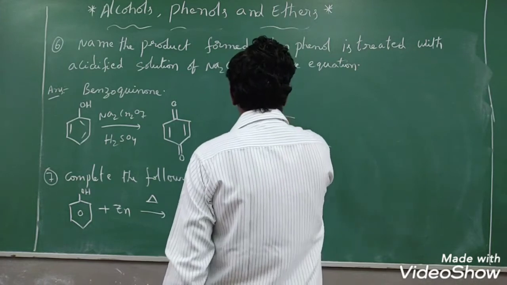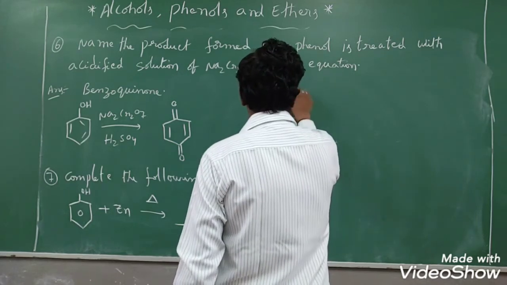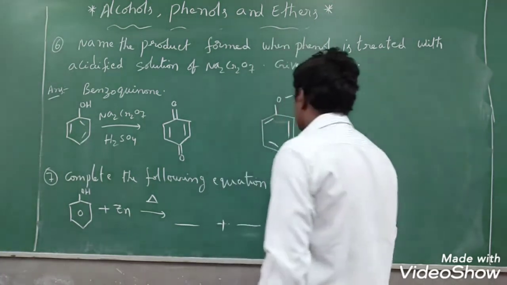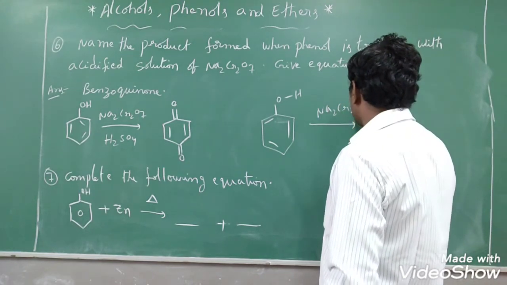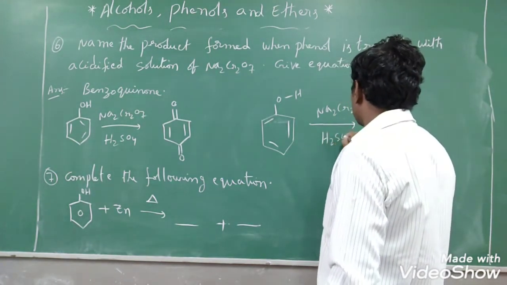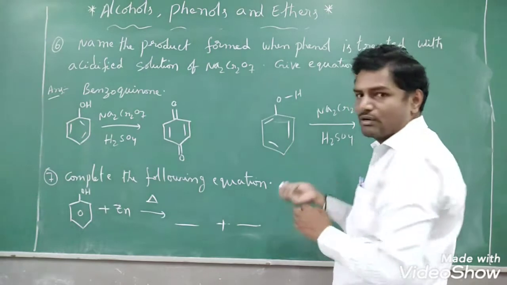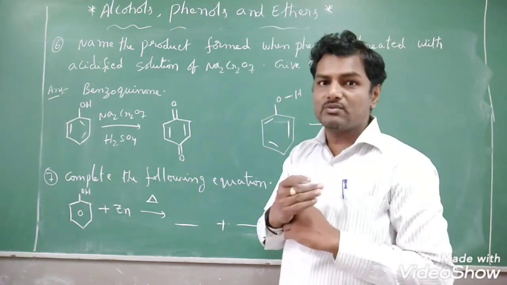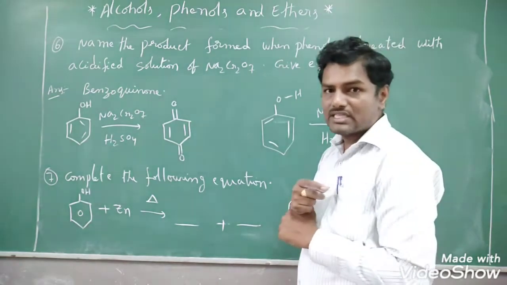We will see that. Here I am drawing the phenol structure, you see that. Phenol structure will be like this. You know this phenol structure already, right? So whenever you add dichromate ion, Na2Cr2O7 or K2Cr2O7, in acidic medium, that is H2SO4 or HCl, it will rearrange and give benzoquinone. That means it will undergo an oxidation process. Oxidation means removal of hydrogen, addition of oxygen. So how will the removal of hydrogen and addition of oxygen take place?